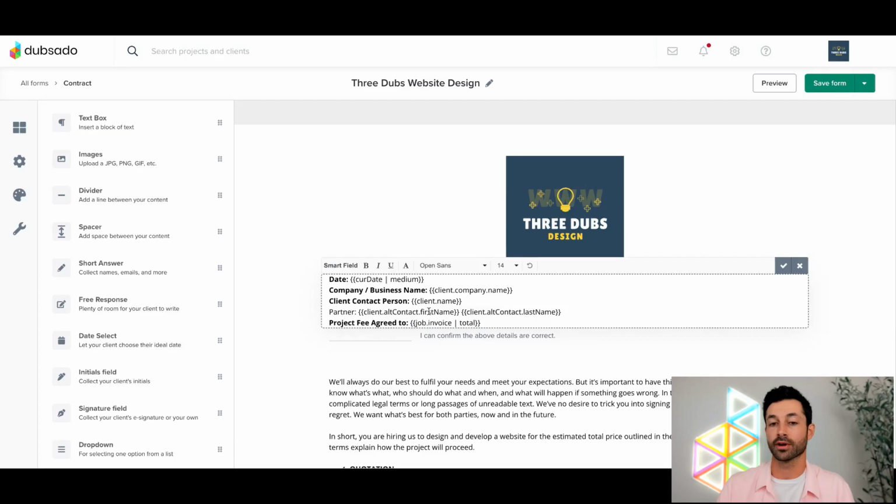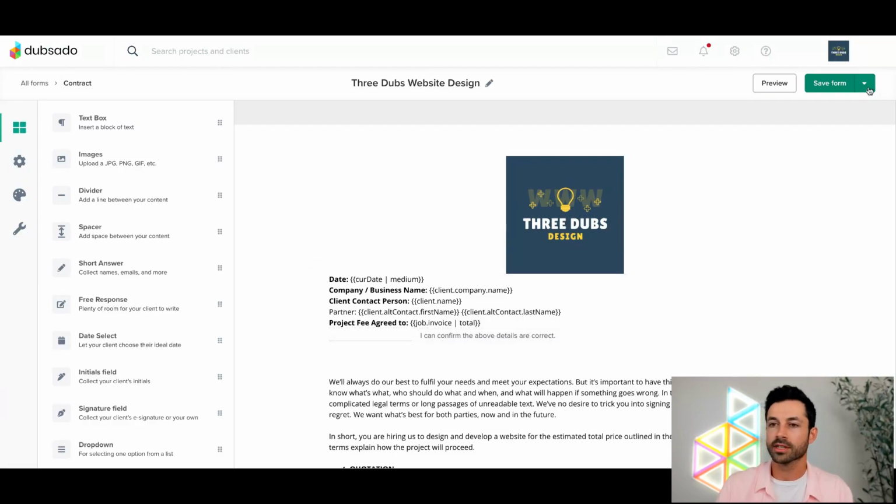For example, if your contract has this alternate contact smart field in here, but the client you're working with doesn't have any information saved to that field, it will just show up as blank. So again, we always want to make sure that that information exists before we can pull it into a smart field. Same concept applies to this invoice versus contract situation. Cool. Let's go ahead and take a look.